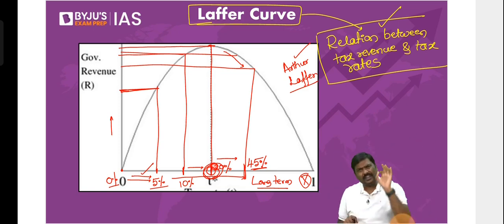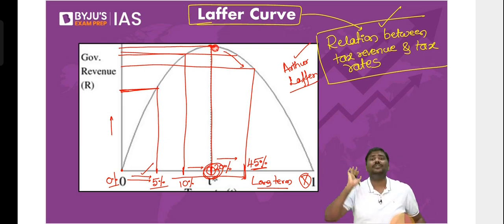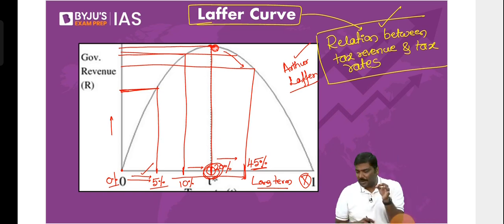I get this question every class, every batch: sir, if at this rate the tax revenue collection is highest, then what is this rate for India? You will never know that. Why? There is no mechanism to find it out. That's the first point. Remember this carefully.